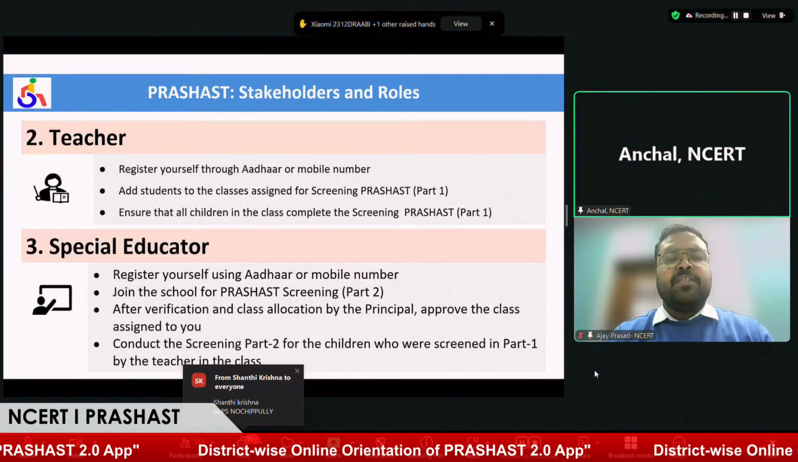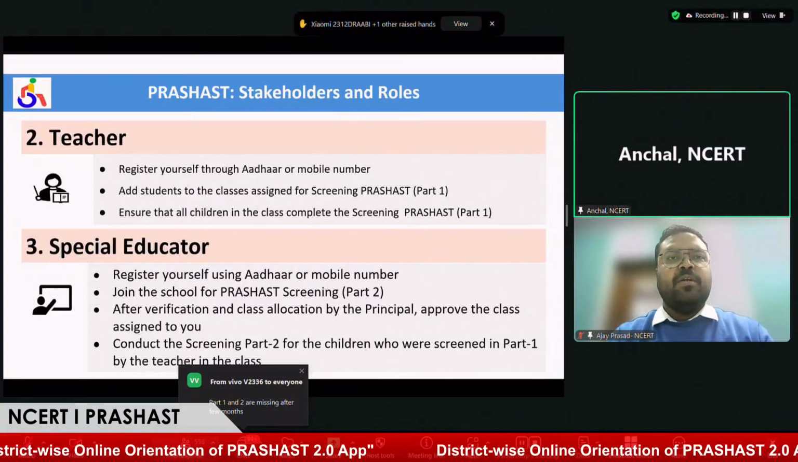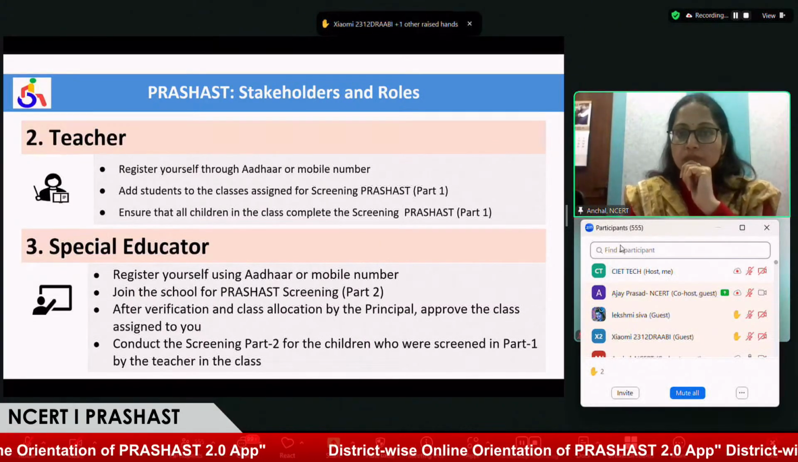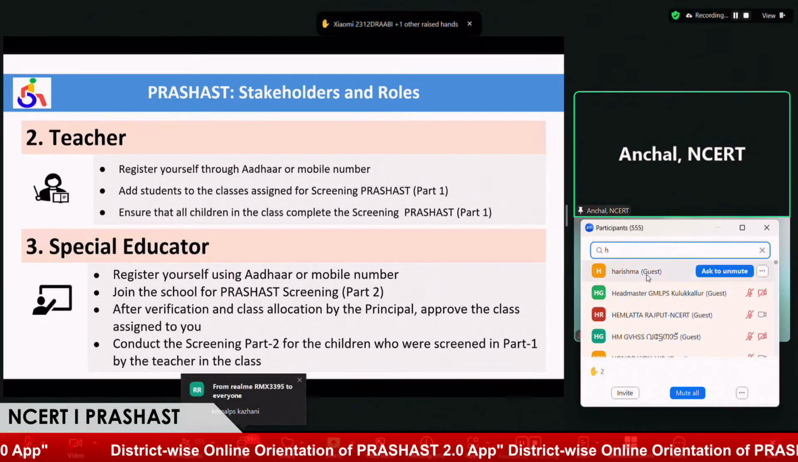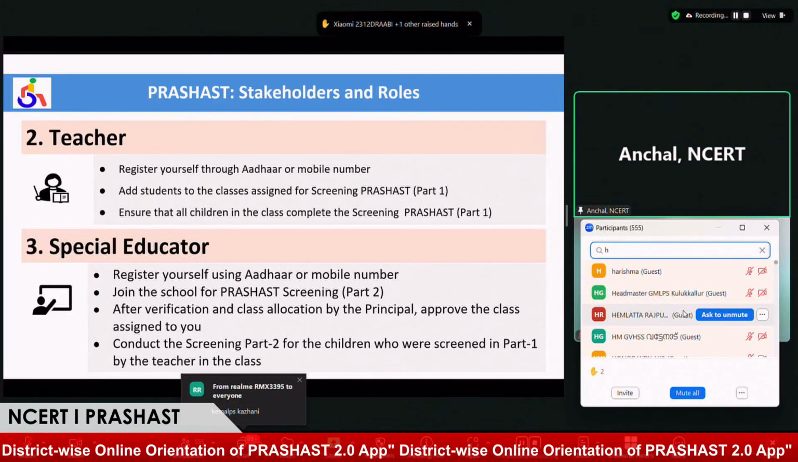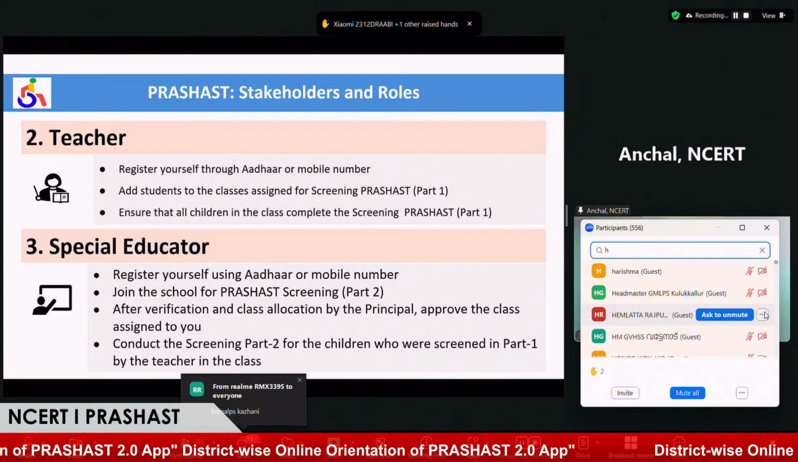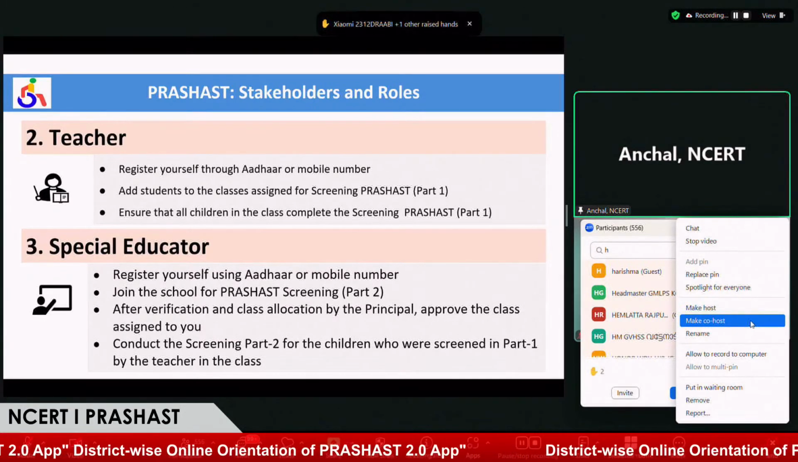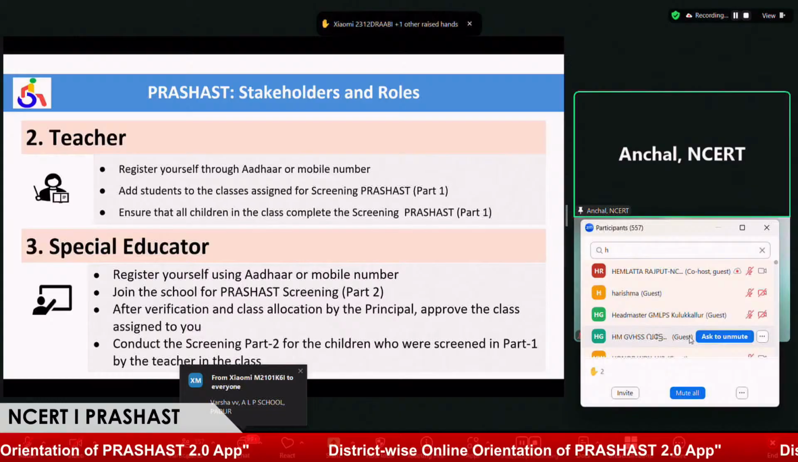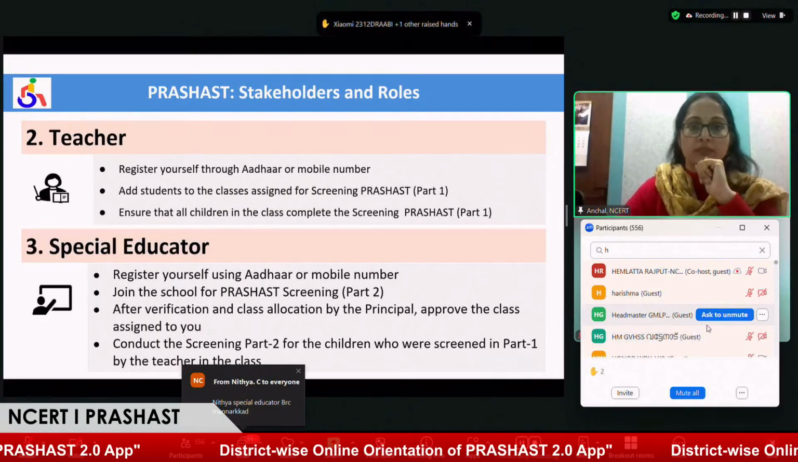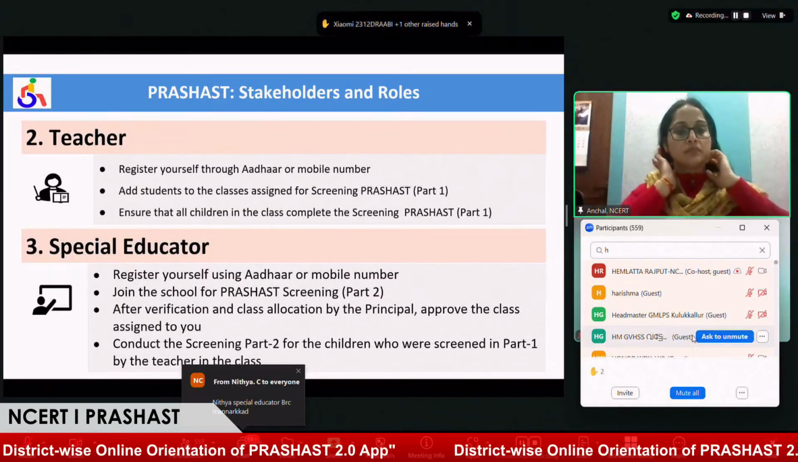Teachers play a very important role in this application because they will be screening each and every student. It's a major role because only if teachers are able to mark behavior correctly will the child be processed for further steps. The teacher conducts screening part one, while the special educator does screening part two, only for the students who have been marked in screening part one with some of the behaviors given in the checklist.